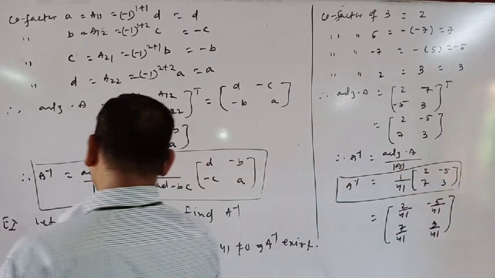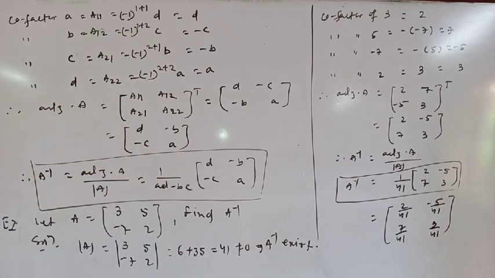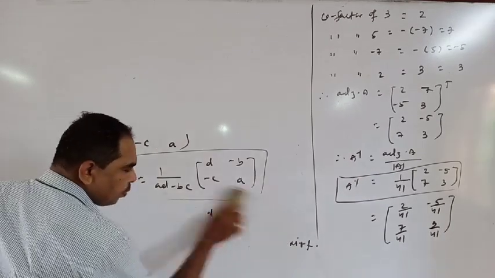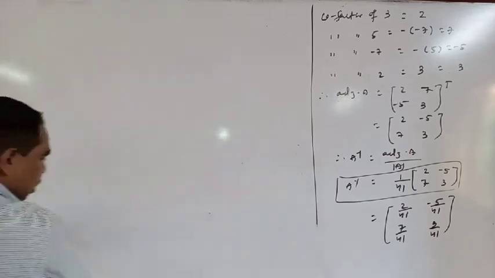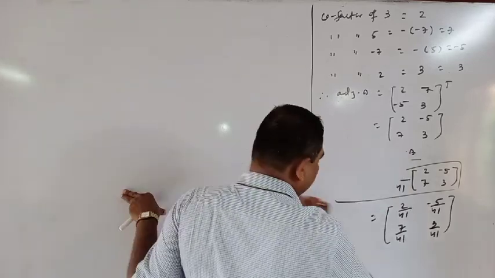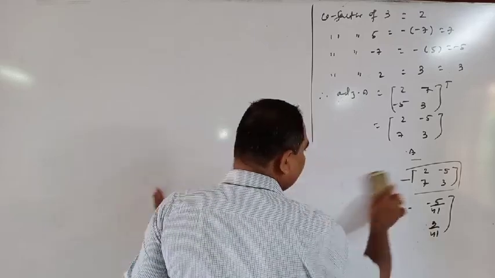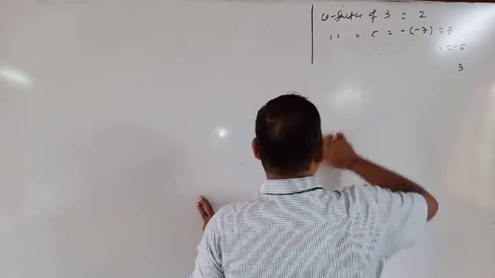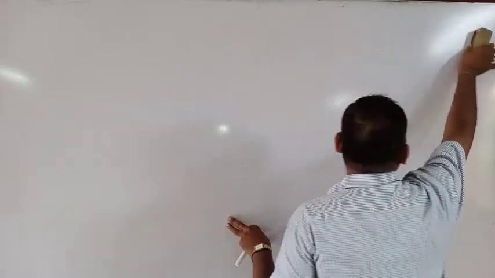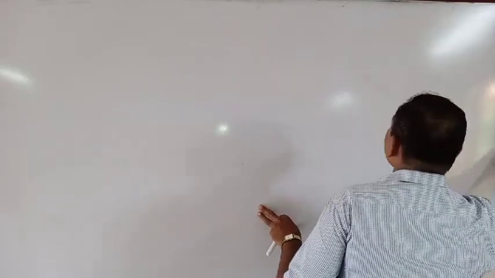Next, for order 3. Find the inverse of a third order matrix using the matrix method.